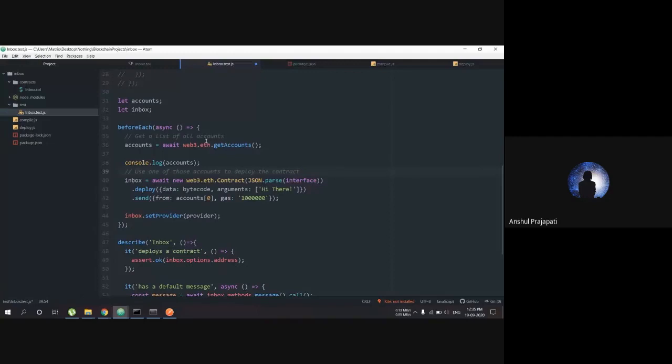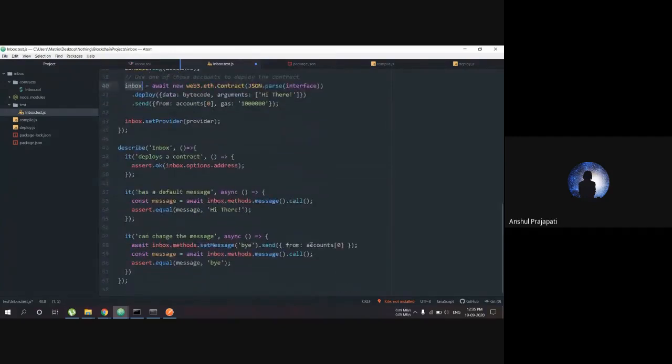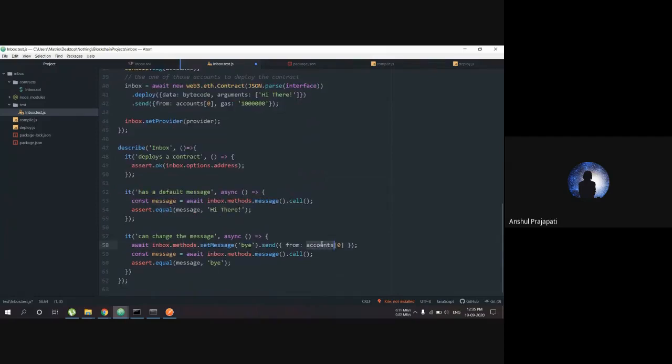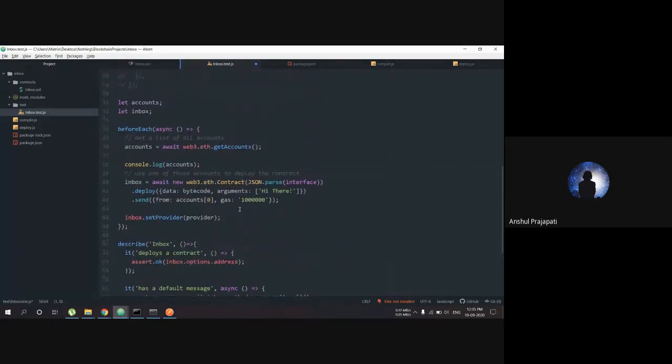Right now, when I'm deploying the inbox contract, I'm using the first account, accounts of 0. All these accounts are here, 10 accounts, and this is a list of accounts. So I'm using the first account to deploy my contract. That's what Web3 provides. We don't have to manually create all these accounts. It just gives us all the accounts, and we can use them anywhere.